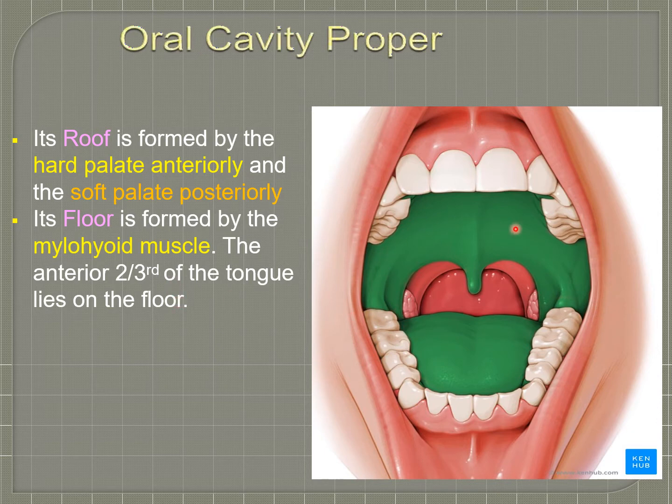The green colored part is the oral cavity proper, that is inner to the upper and lower rows of teeth. It has a roof and a floor. The floor is formed by the mylohyoid muscle, and the anterior two-thirds of the tongue lies on the floor. The roof is formed by the hard palate anteriorly and the soft palate posteriorly.